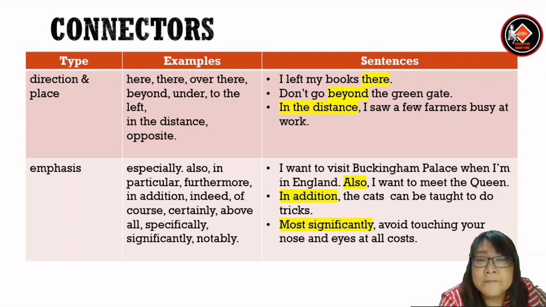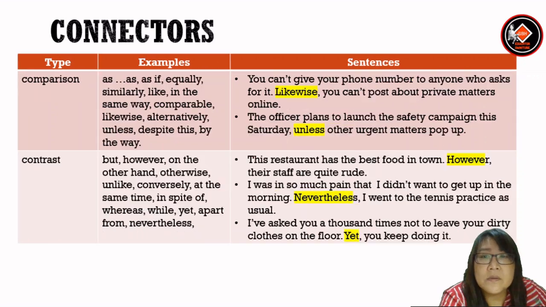To emphasize, we have examples: especially, also, in particular, furthermore, in addition, indeed, of course, certainly, above all, especially, significantly, and notably. I want to visit Buckingham Palace when I'm in England. Also, I want to meet the Queen. In addition, the cats can be taught to do tricks. Most significantly, avoid touching your nose and eyes at all costs.